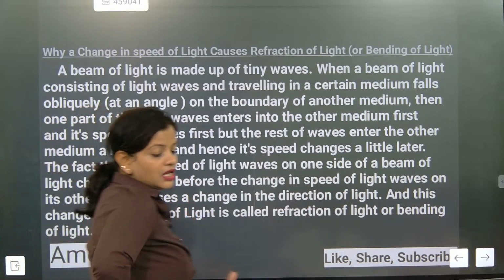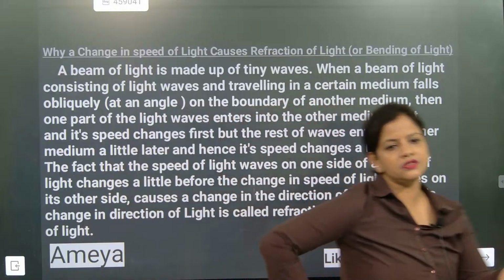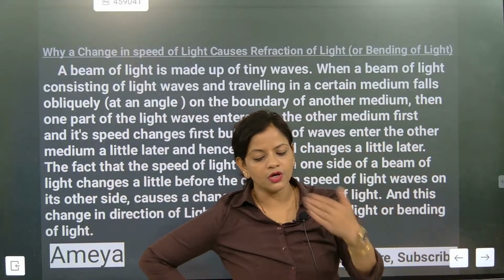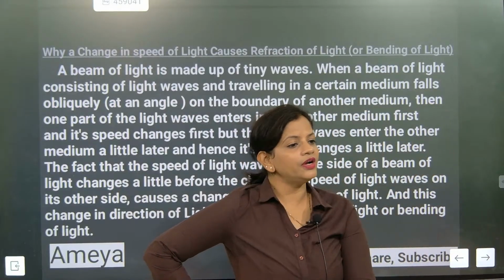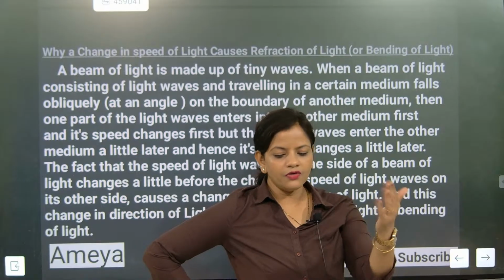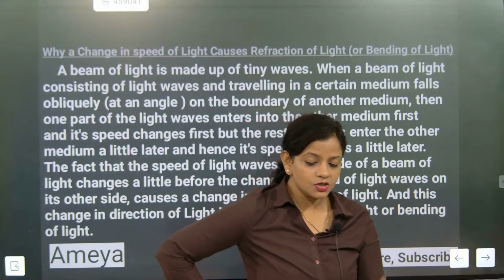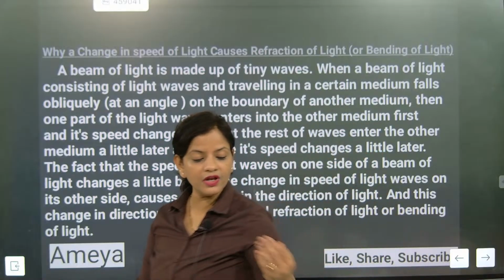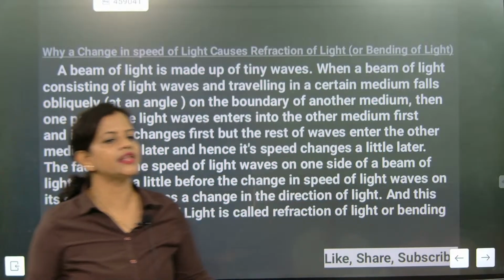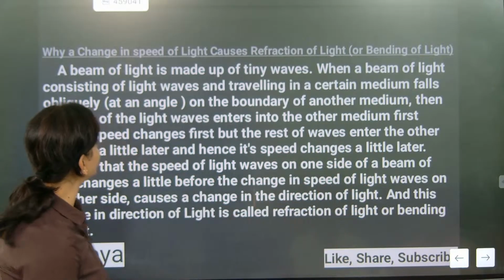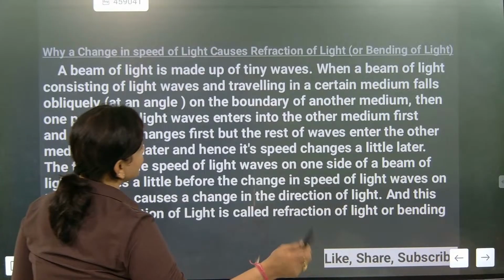Like when you are running in an open field and you go inside someone's house, will you enter with the same speed? No. If there are 3, 6, 7 people, we will enter one by one. Definitely the first one will enter, then the second, then the third. All will not enter at the same time. Here the same thing is there.